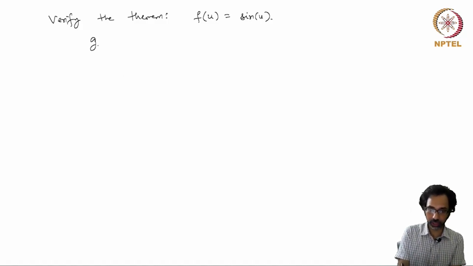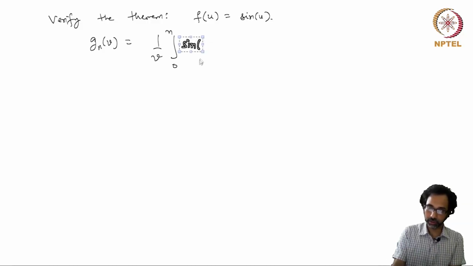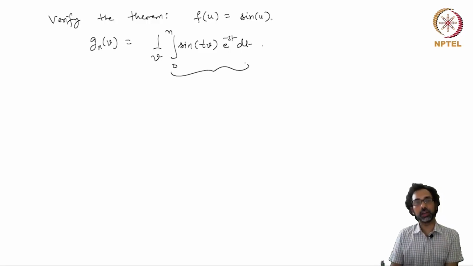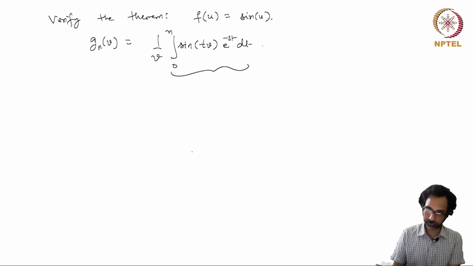So we have g_n(v) equals 1 over v times the integral from 0 to n of sin(tv) e^(-st) dt. Now we can evaluate this integral explicitly.